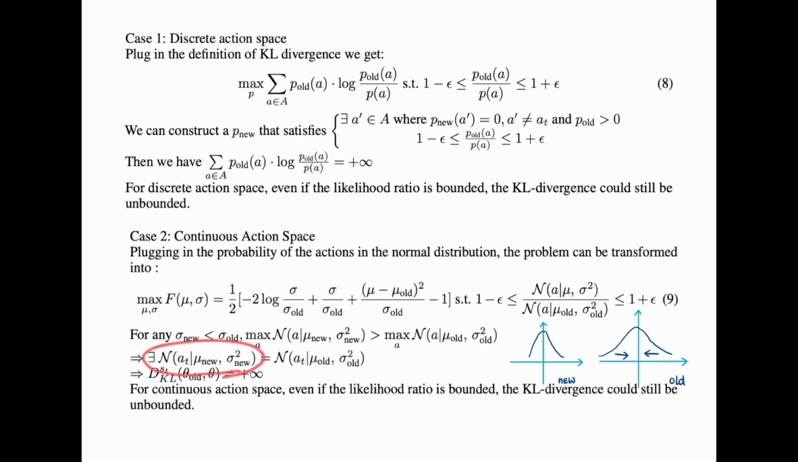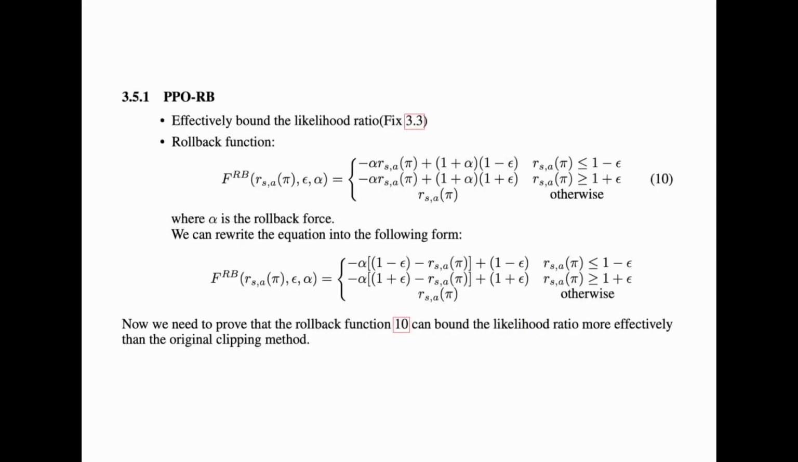There always exists an action whose new probability is equal to the old probability, and thus the KL divergence goes to positive infinity. So also for continuous action space, even if the likelihood ratio is bounded, the KL divergence is unbounded. So formally, combining case number 1 and case number 2, we can answer the question: even if the likelihood ratio is bounded, the KL divergence is unbounded. So the PPO rollback can effectively bound the likelihood ratio, fixing question number 3.3.